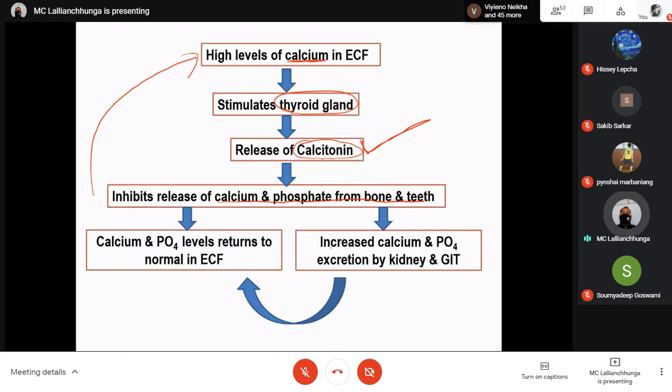Another one is that at the same time there will be increased calcium and phosphate excretion by the kidney. Reabsorption decreases, so that this will further decrease calcium and phosphate levels in the extracellular fluid. So the ultimate effect is that the calcium and phosphate levels will return to normal level in the extracellular fluid.